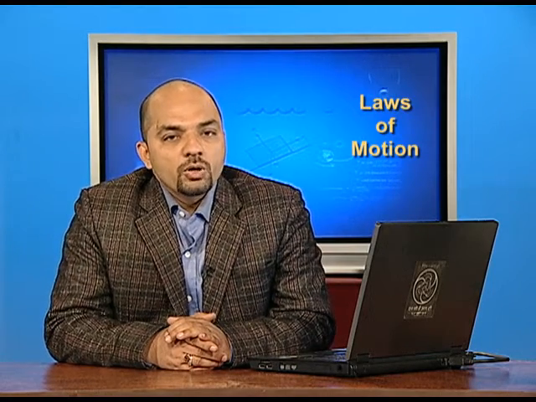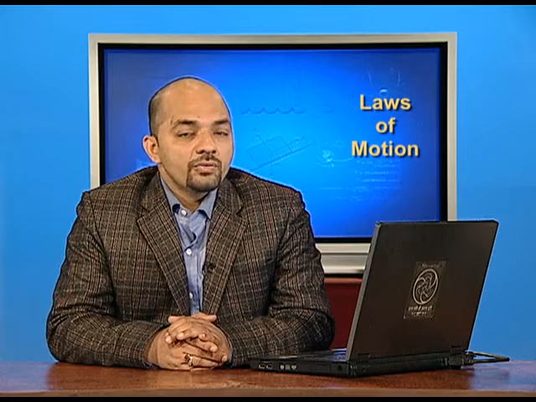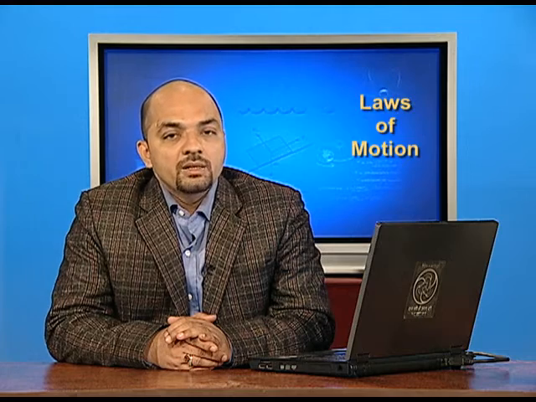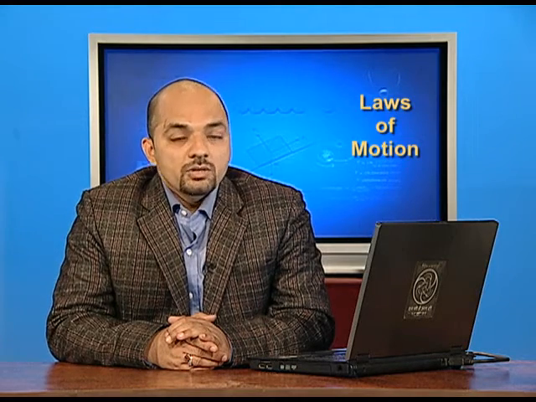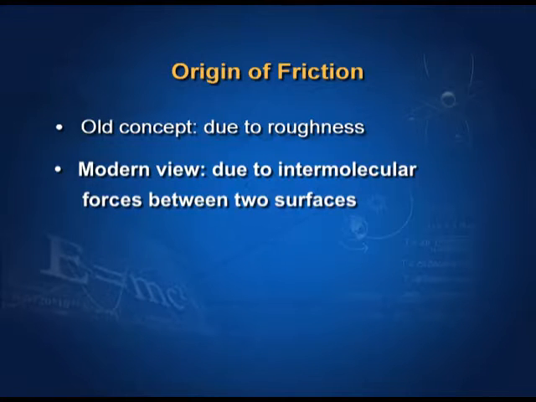What is the origin of friction? According to the old concept, friction is due to the roughness between the two surfaces in contact. If surfaces are rough, then friction is high. If surfaces are smooth, then friction should be small. But practically we have learned that if surfaces are extra smooth, then the force of friction increases. Then what is the modern view? In the modern view, the force of friction is due to intermolecular forces between the two surfaces.